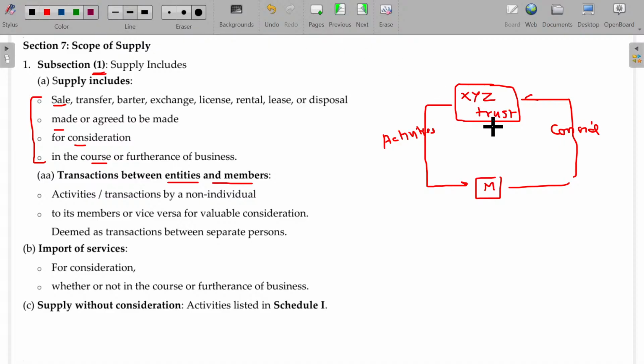Provided XYZ trust is a non-individual. This is a separate person, and this is a separate person.